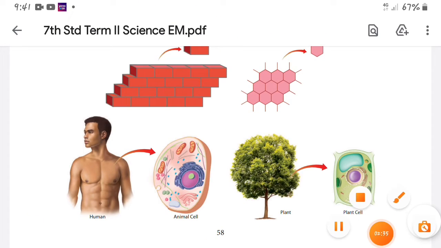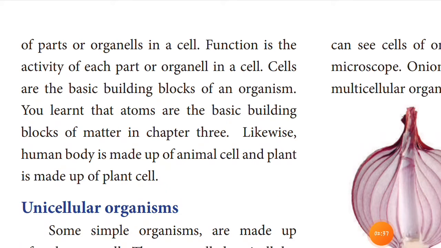Okay, children, all the parts, the organelles in a cell. The function is the activity of each part, each organelle, in a cell. Everything is made up of cells, and cells are the basic building blocks of organisms, children. Atoms are the basic building blocks of matter, in chapter 3, changes around us. Likewise, the human body is made up of what? Animal cells, and a plant is made up of plant cells.